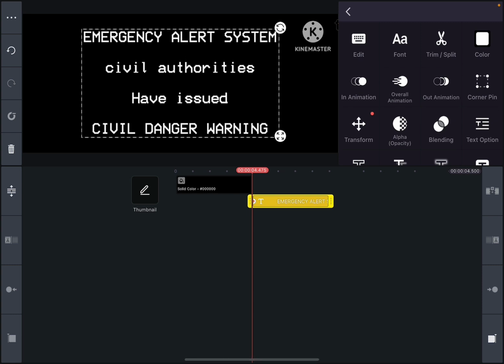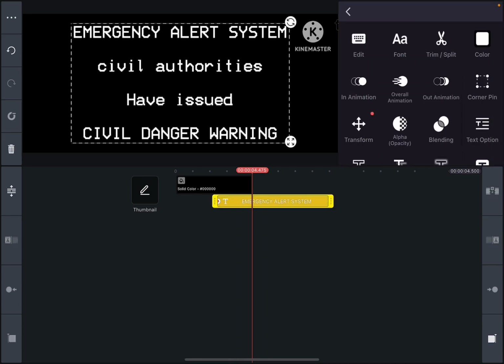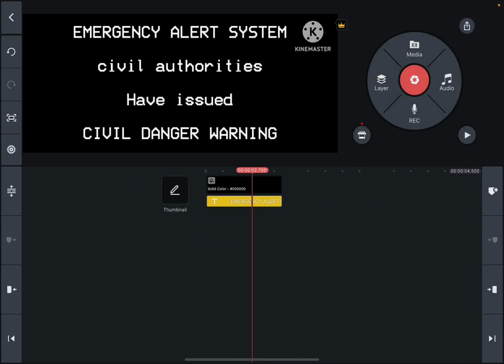So you just zoom it into your whole screen, and then make sure the text is right over here.